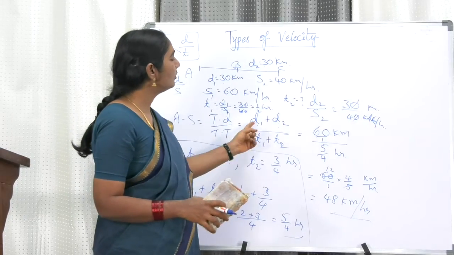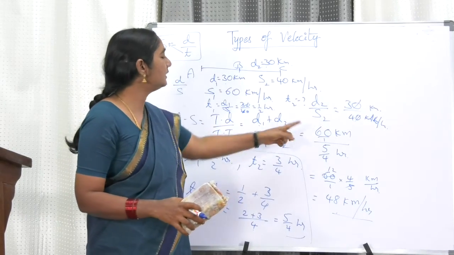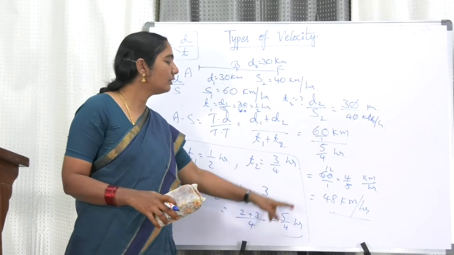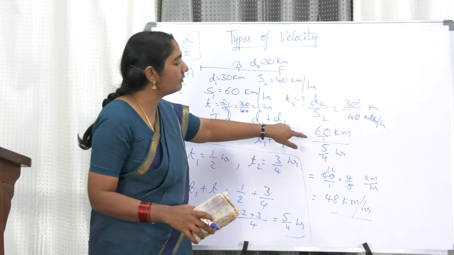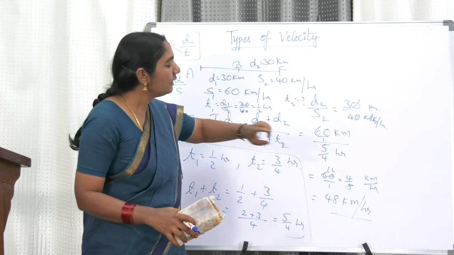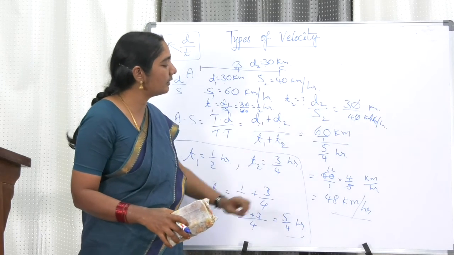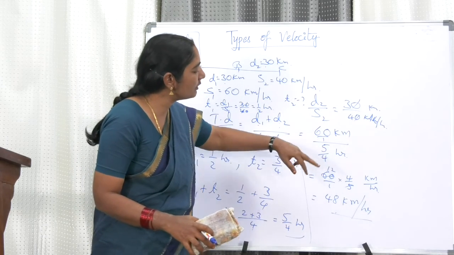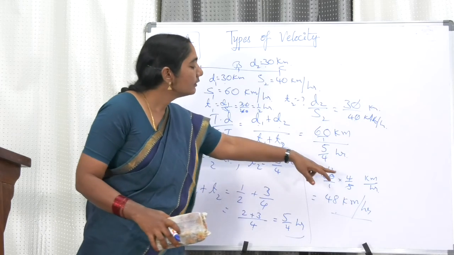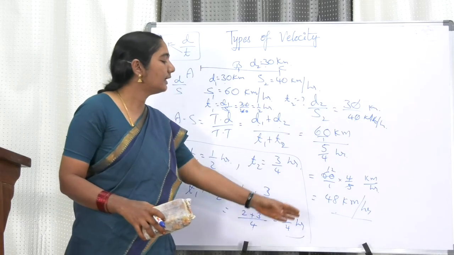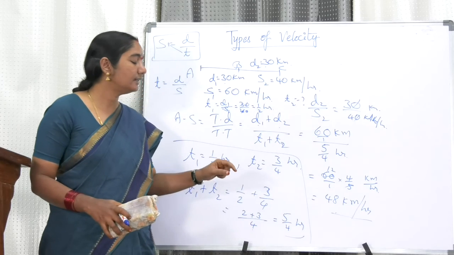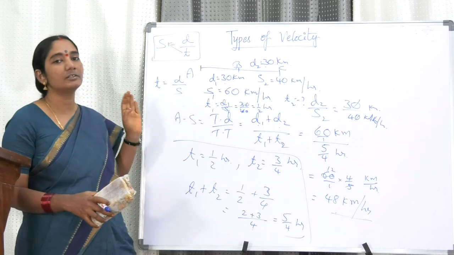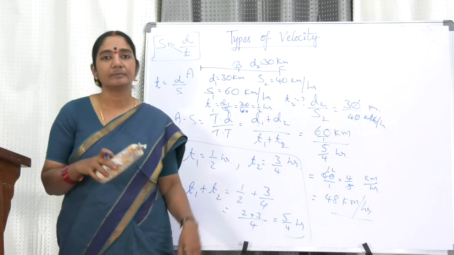Now we got total distance as 30 plus 30, 60, and total time as 5 by 4. Here my dear friends, please be careful. In the numerator only 60 is there. If you get confused, just put 1 in the denominator. So 60 by 1, the denominator you have to take as a reciprocal when it goes to the numerator. So 4 by 5, just cancel, you will be getting 48 km per hour. Please see that you are writing the units. That is the average speed in this particular case. So thank you.